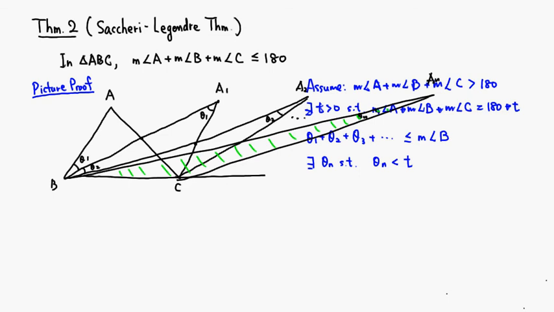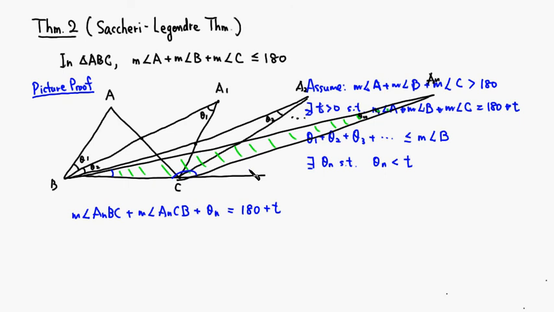So the measure of angle A_n B C and the measure of angle A_n C B, those are these two, plus theta n, should be exactly the same as 180 plus t, because this is an angle sum preserving construction.